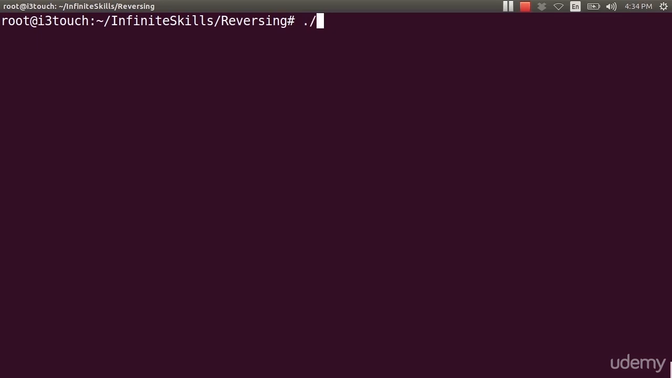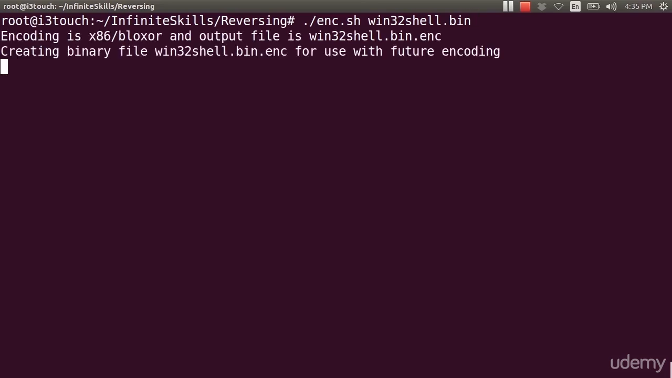So I'm going to run enc.sh. And as always, if you edited this file in your editor, don't forget to chmod it, say chmod +x and then the name of the file, to make it executable. So I'm going to run it. My input is win32_shell.bin, and I'll just let it do the default, so it's going to use Bloxer. Once this is done, I can tell it I want to run it again.